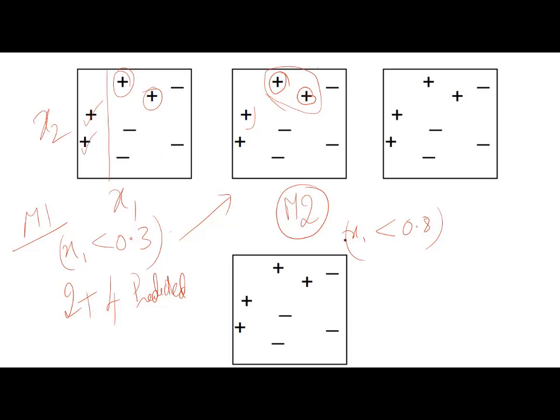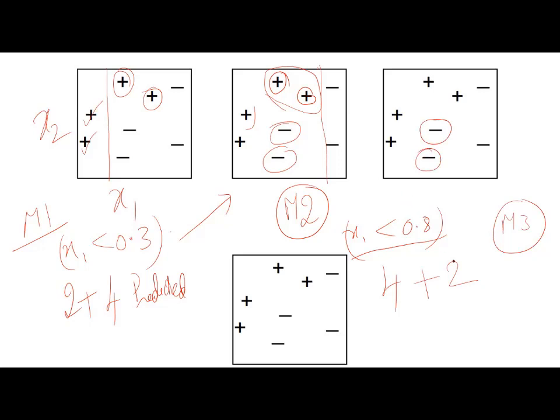So now you take M2 as x1 less than 0.8. Then it predicted four correctly, plus two negatives also correctly, but these two were wrongly predicted. So this information is given to the third model, M3. These are having the highest weightage.